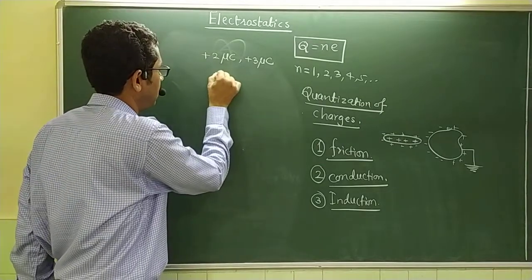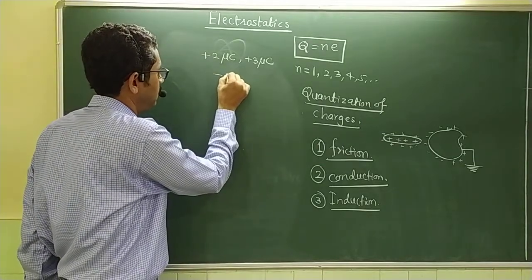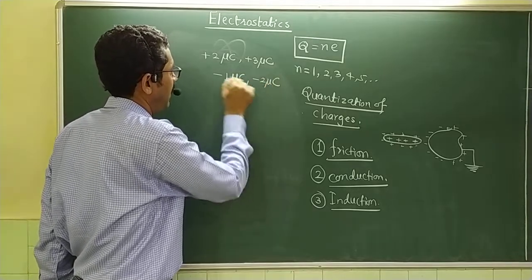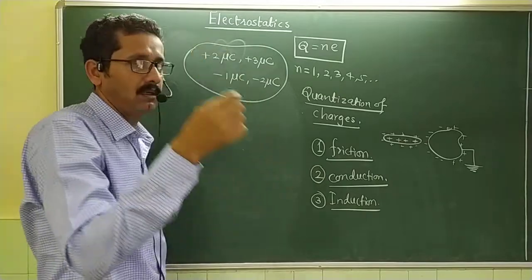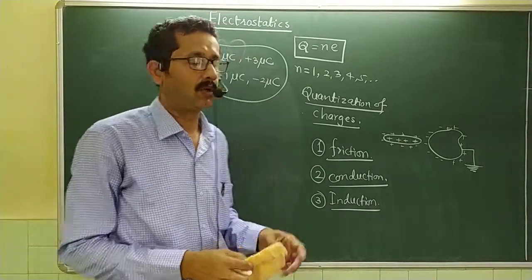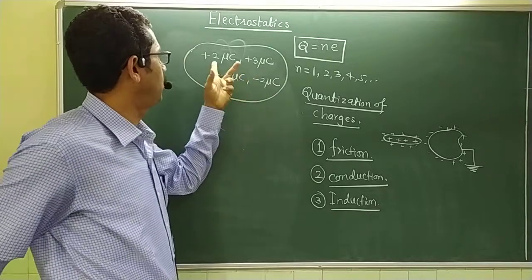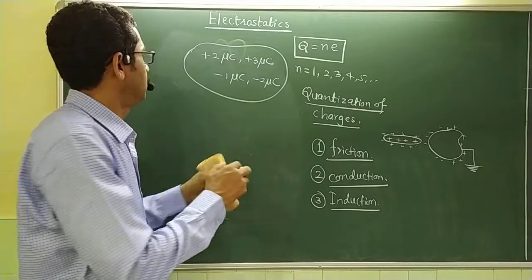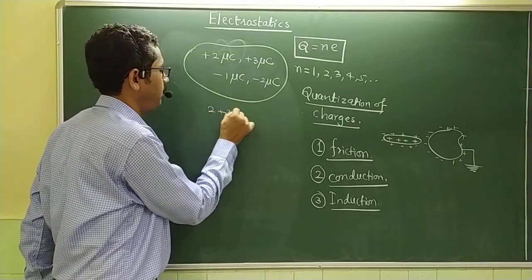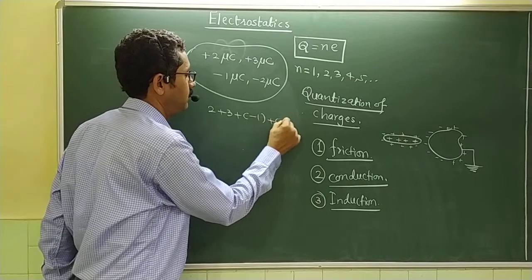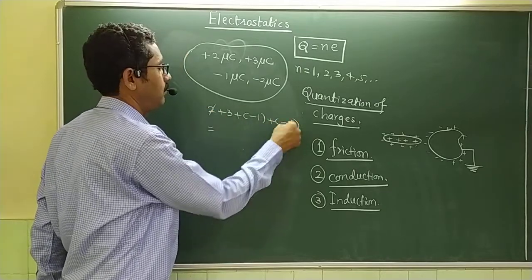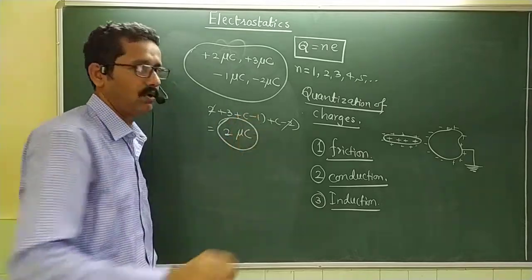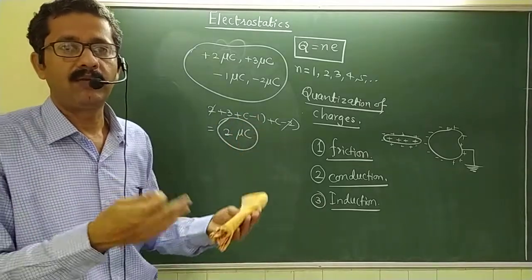If I further have another charge of minus 1 microcoulomb and another of minus 2 microcoulomb, and all these four charges are added to a body, the total charge will be 2 plus 3 plus (minus 1) plus (minus 2), which is 2 microcoulomb, the net charge on the object. So this is the additive property of charges.